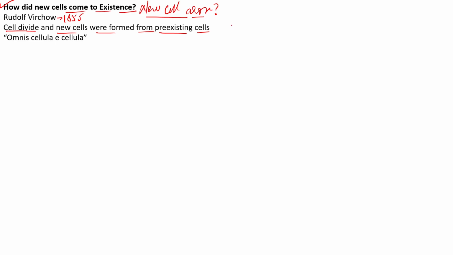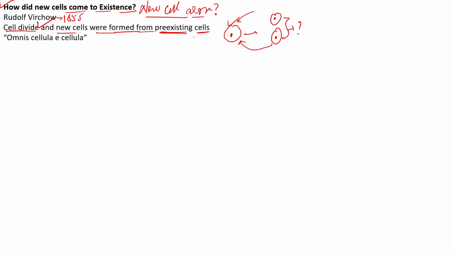So he said that there is one cell, and this cell divides into two cells. If you ask the origin of these two cells, where did these two cells come from? These two cells came from the original existing cell. This is what Rudolf Virchow meant. So all cells actually divide, and these new cells are mainly formed from the pre-existing cells.